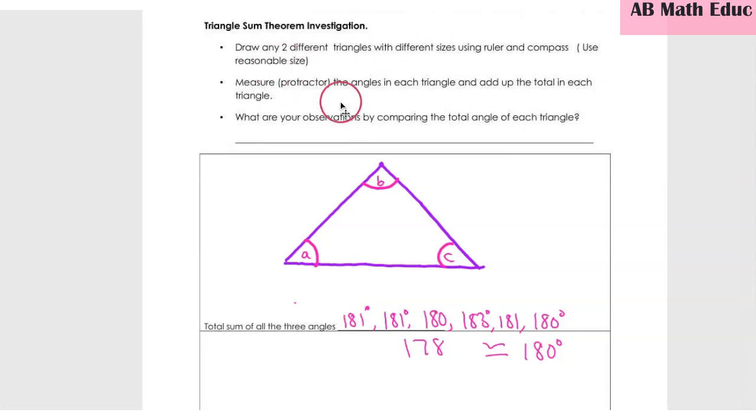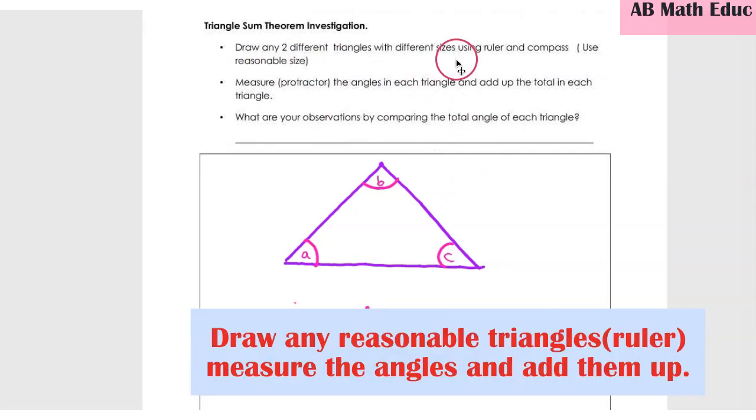So here I have already done this with my students. All we have to do is let them draw two different triangles with different sizes using the ruler and the compass. They should make sure the triangle is reasonable. We also have to teach them to measure an angle using the protractor, because they find it troublesome. They measure the angles in each triangle, add them up, and then write their observation.